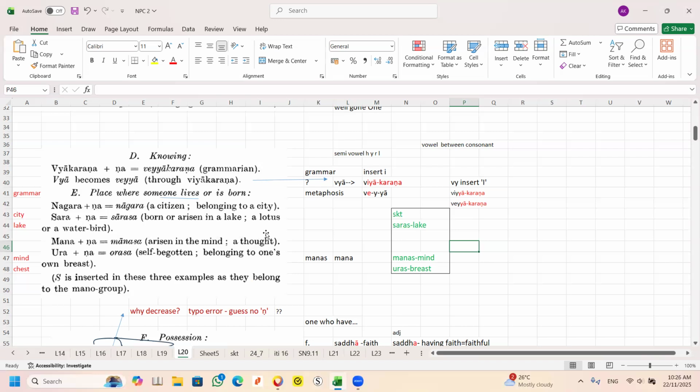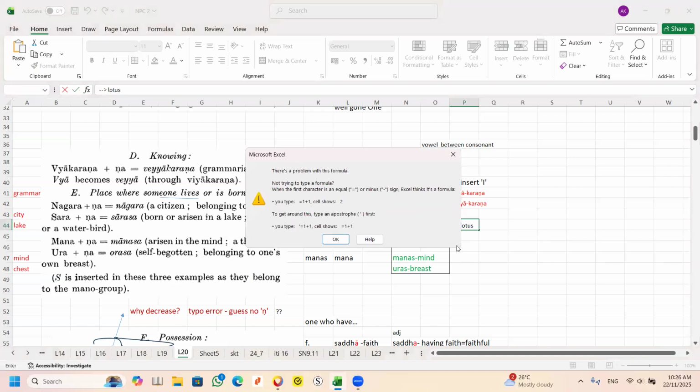Of course, besides born in the lake, there can be fish, turtle, all these things. But in this particular case, the word lake becomes lotus. This is what they call secondary derivative. The lake becomes lotus. Understand? So lake becomes lotus.